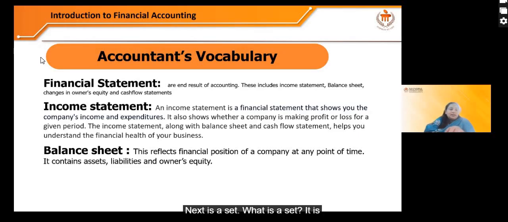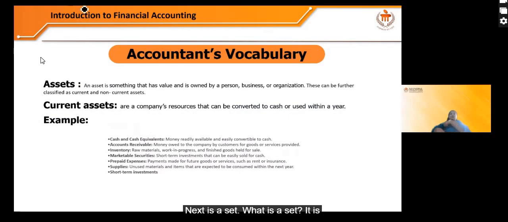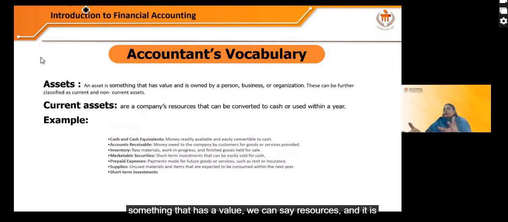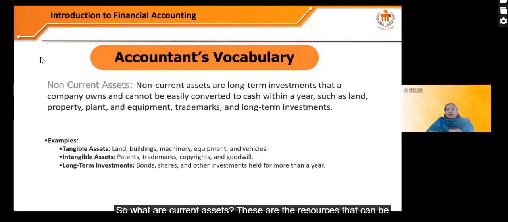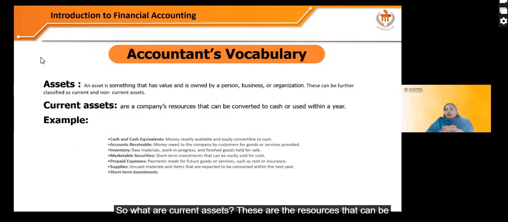Next is asset. What is an asset? It is something that has a value. We can say resources, and it is owned by a person, business, or organization. Now, there is a classification of assets: current assets and non-current assets. So what are current assets? These are the resources that can be converted to cash within a year, within 1 year of time. So these assets are known as current assets.